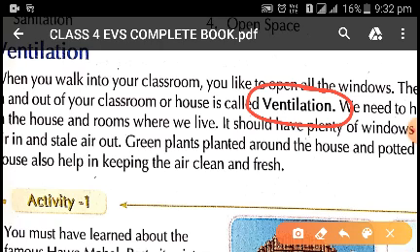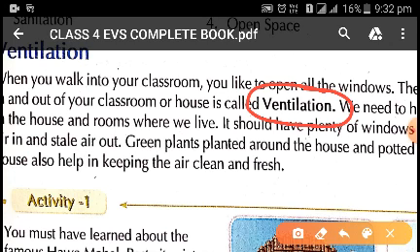As we know, children, if you live in a compact room which has no windows and no doors, you will feel suffocated. You won't be able to breathe easily. So it is very important for the exchange of air in the room from the surroundings.